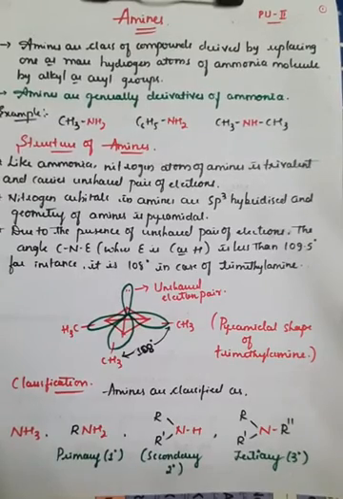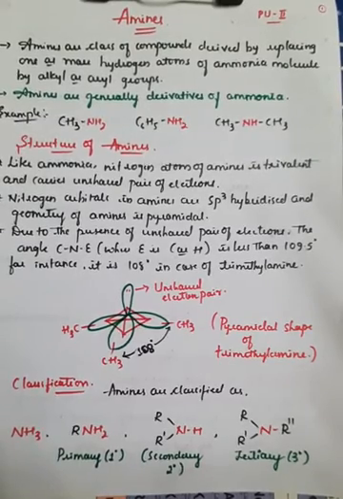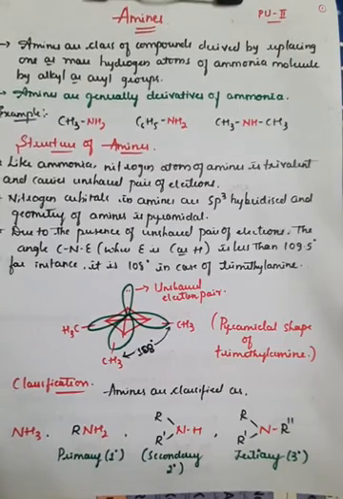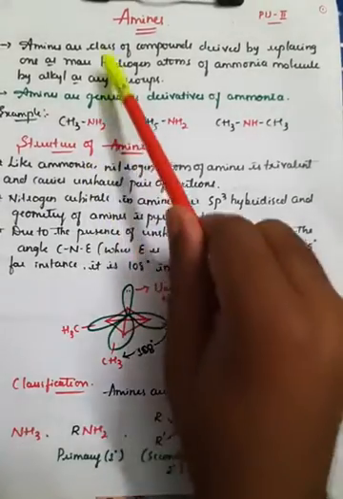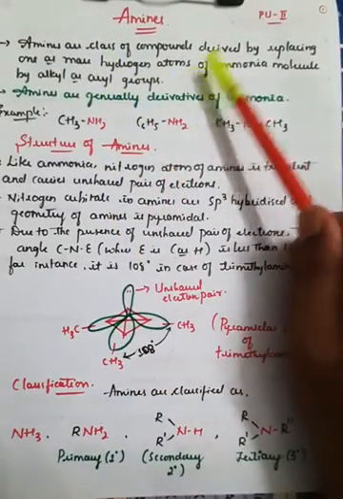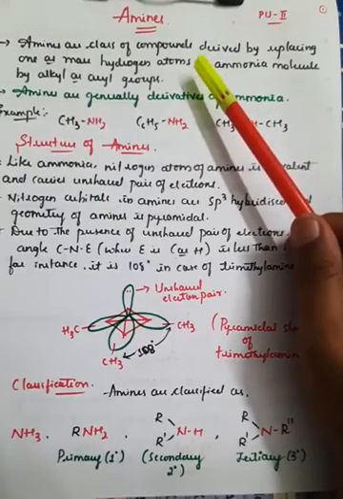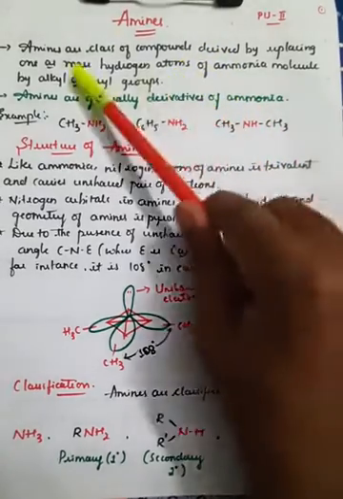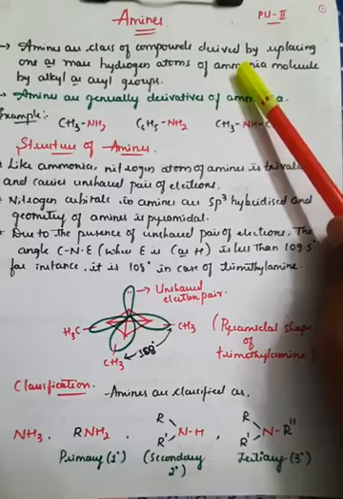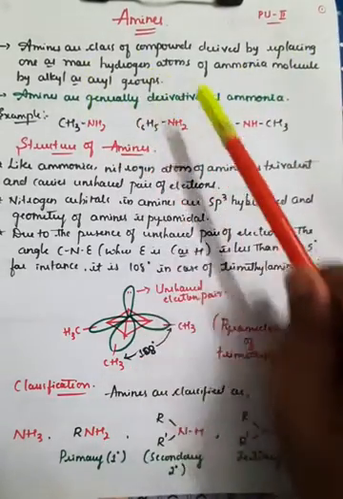Generally, amines are the class of compounds which are derived by replacing one or more hydrogen atoms from the ammonia molecule, right? So if you observe the initial statement, amines are the class of compounds that are derived by replacing, which means we can prepare amines by replacing one or more hydrogen atoms from the ammonia molecule by an alkyl or aryl group, right?